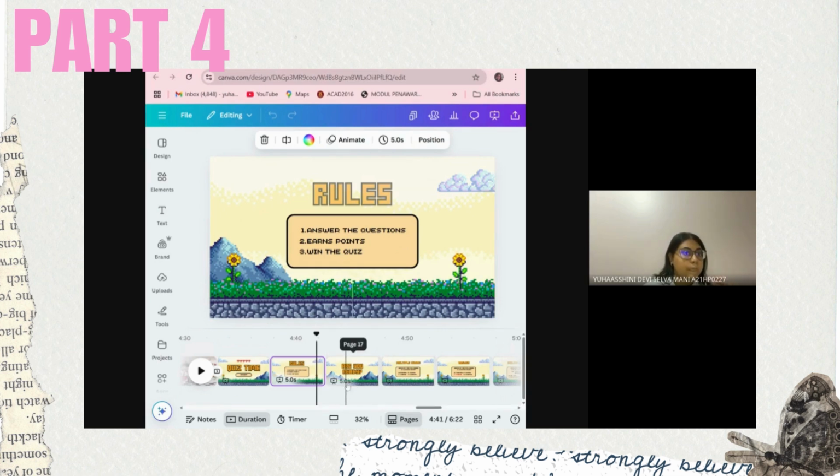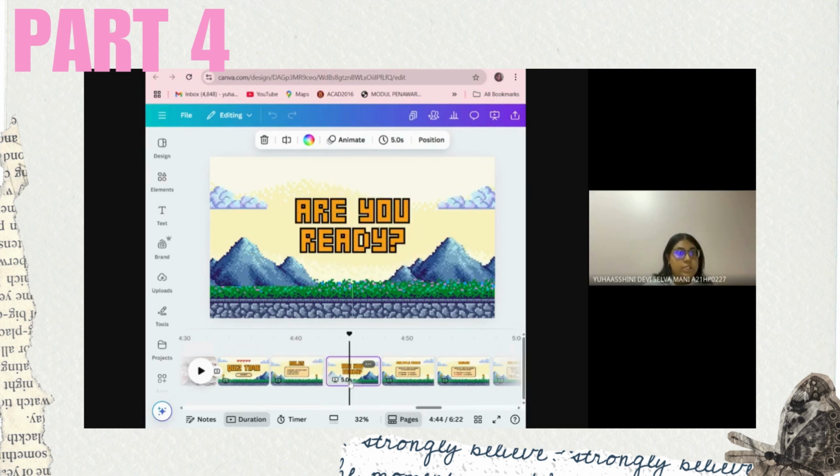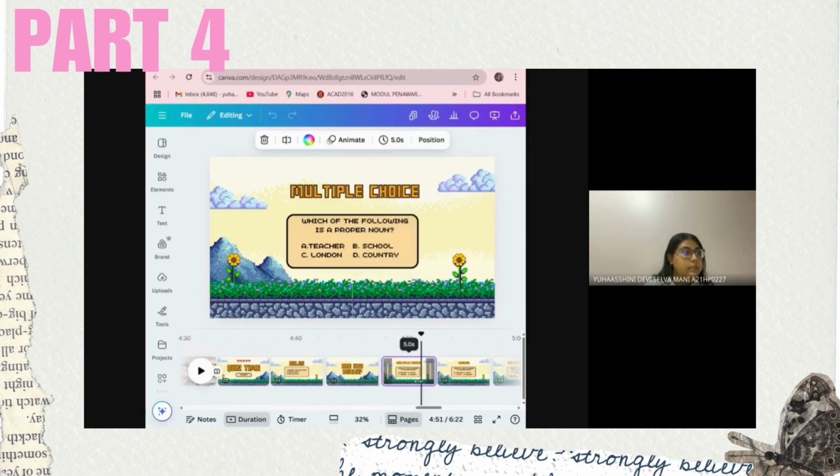Each question pops up with a simple movement, just enough to catch attention without overwhelming the learners. We wanted to make sure it is smooth, easy to follow, and for example, in the multiple choice questions, the answers don't appear all at once. They come in one by one, so the students can really think before choosing one.